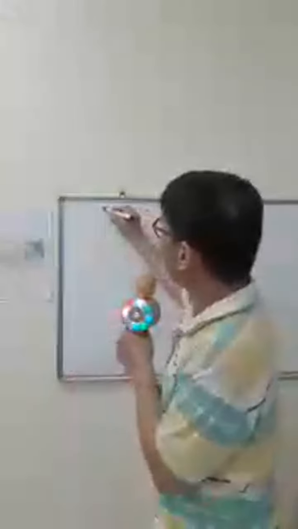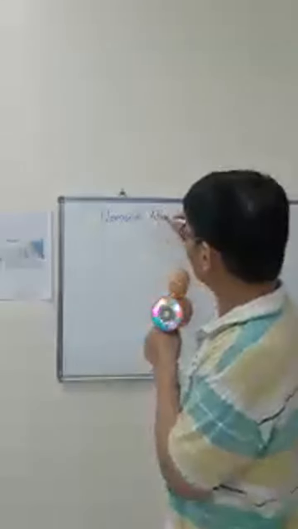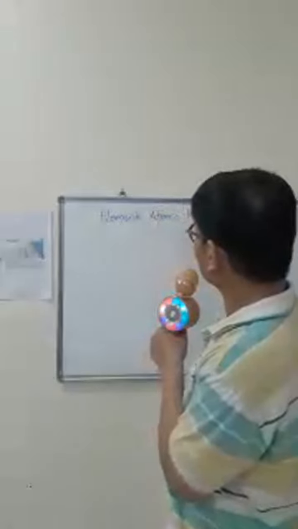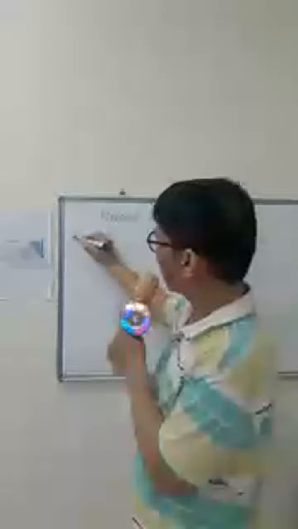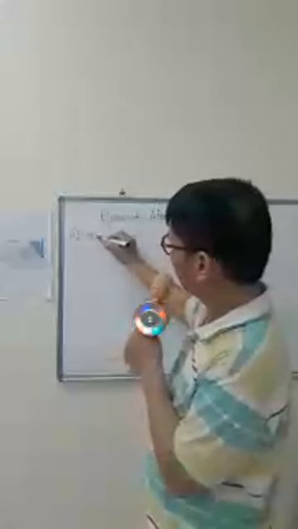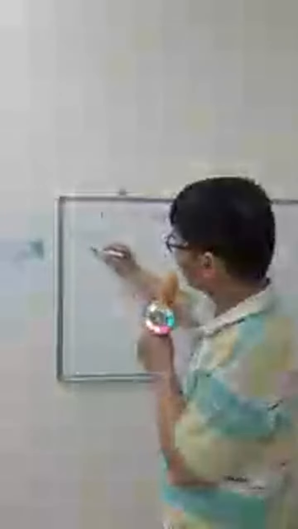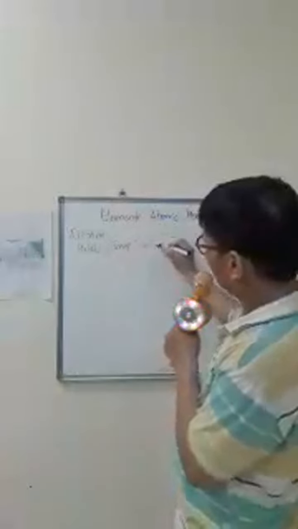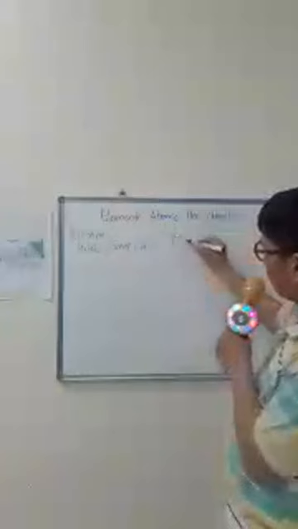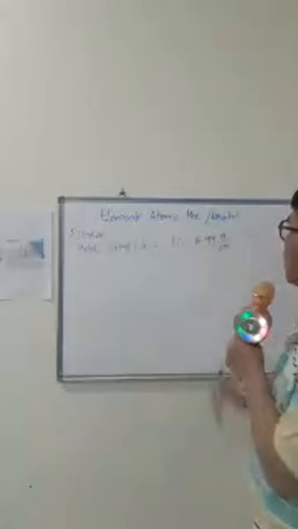Atomic mass. Elements. Atomic mass and weight. Okay. So we have the alkaline. So let's take alkaline metals, group 1A, right? Let's take lithium, 6.94 gram per atom. Okay? What else?